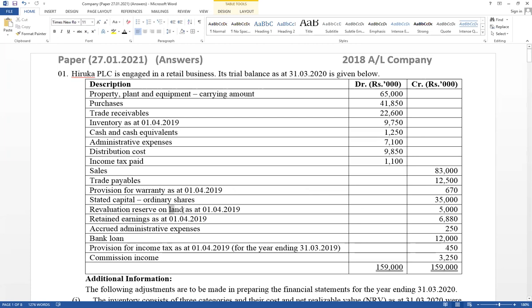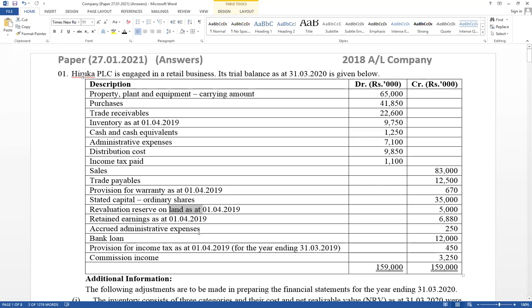Revaluation reserves on land. It means there were revaluation profits before this financial year. The opening balance is given, therefore land is a second-time revaluation. This is the opening balance of revaluation reserves on land, meaning there were revaluation profits on land in the previous year or before that. The retained earnings opening balance is also given. Those should be included as balance brought forward in the statement of changes in equity.